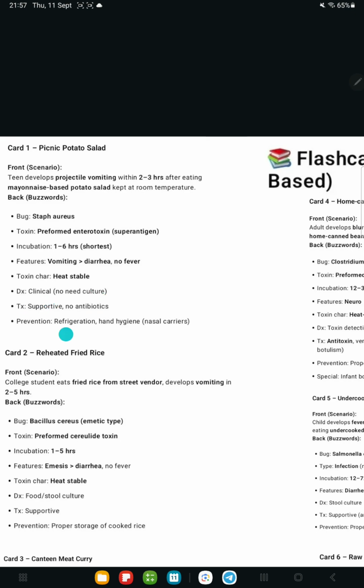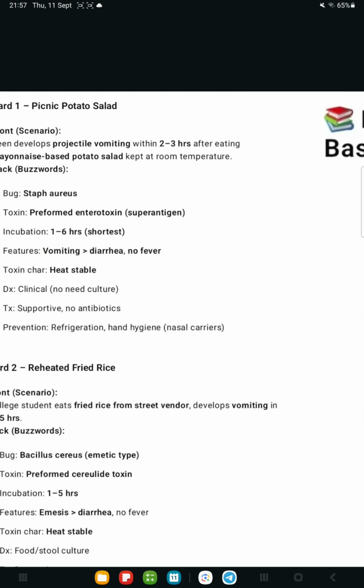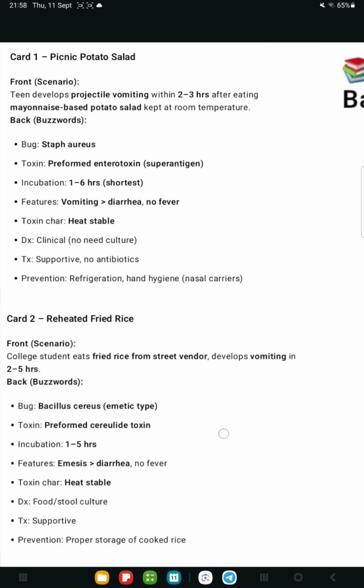And now the question is, how can we prevent it? What can we do to make sure this doesn't happen again? So should I refrigerate it? Yes, we should do refrigeration, and hand hygiene is also important because nasal carriers are responsible for this.